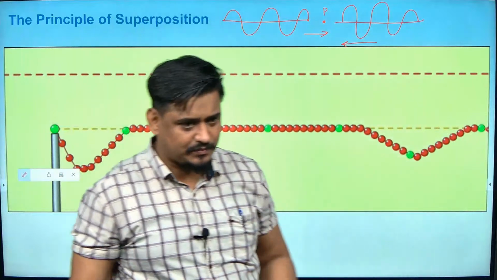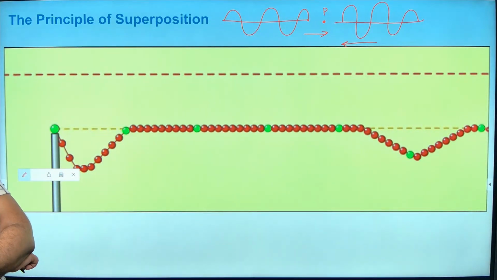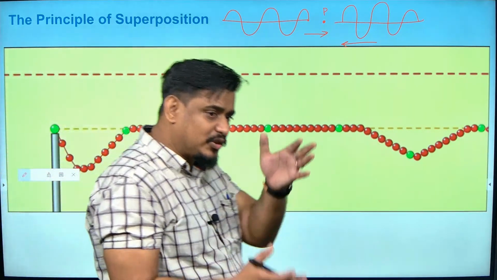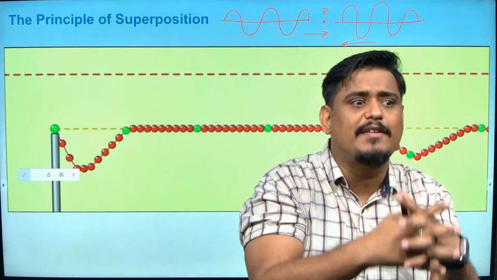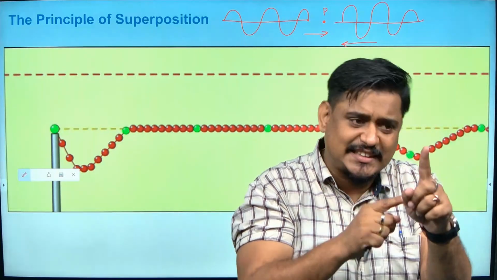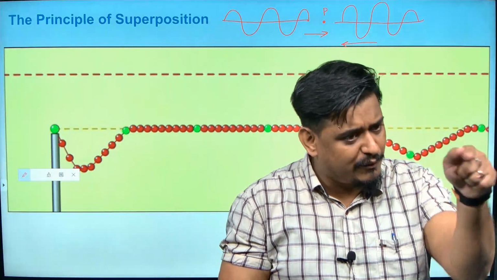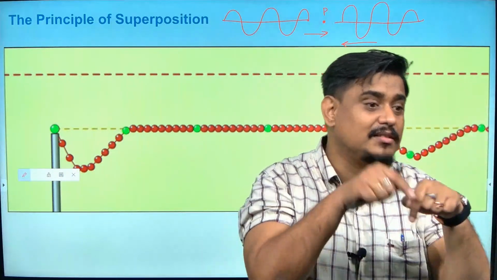Sir, but that happens only when the two waves are opposite in direction. Yes. If they are in the same direction also, there are possibilities, no. See, it's all about when they are meeting, which part of the wave is meeting. If crest and crest are meeting in the same direction also, it will become double the crest. If trough and trough are meeting, double the trough. If crest and trough are meeting, 0.